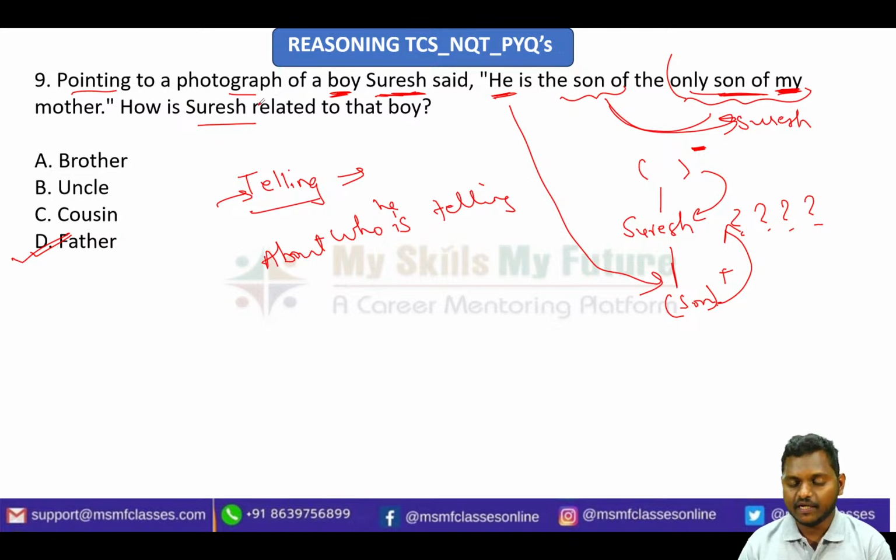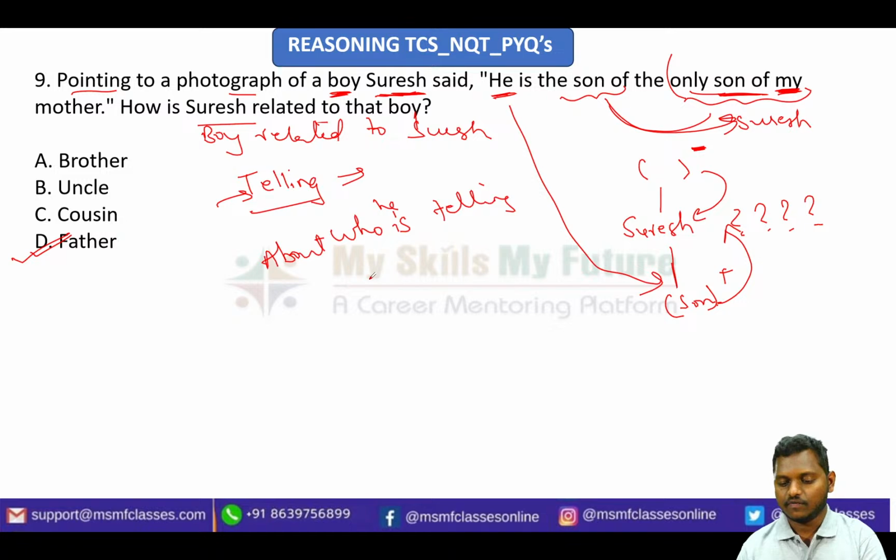Sometimes questions will be in a different manner: how is the boy related to Suresh? Then the answer will be that the boy is the son of Suresh. So don't get confused between these two; both are confusing statements. Understand about whom they want the relation, that is what is needed. Very good, you got one answer, that is absolutely correct. Nice. So let us go for the next one.